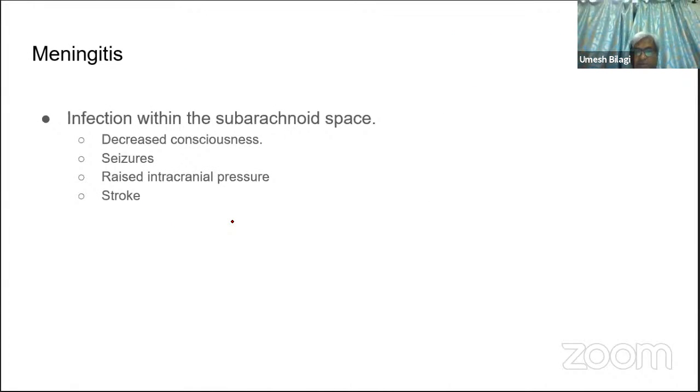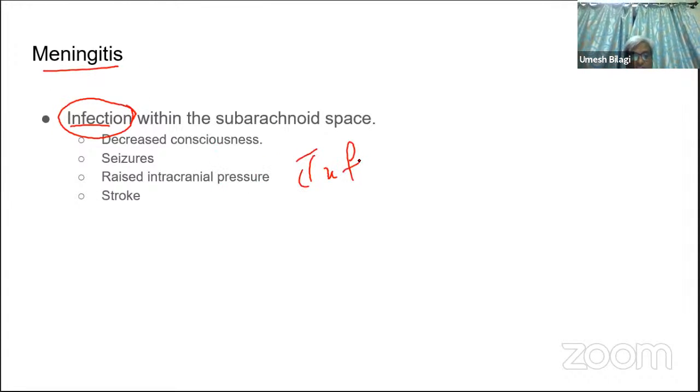What is meningitis, in fact? Meningitis is often identified as infection, but it is actually inflammation. It is not infection alone.